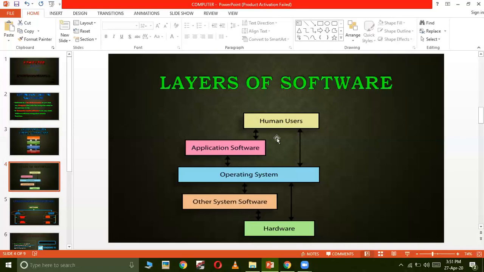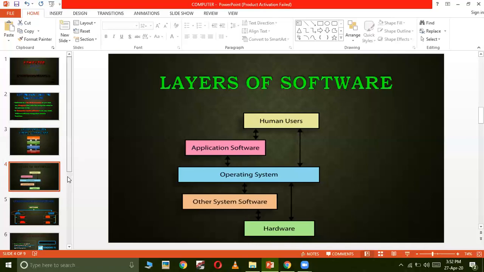So we have understood that the human or user is at the top level, then comes the application software, then comes the operating system, and then comes the hardware. So these are the middle layers which are converting our language into machine language.